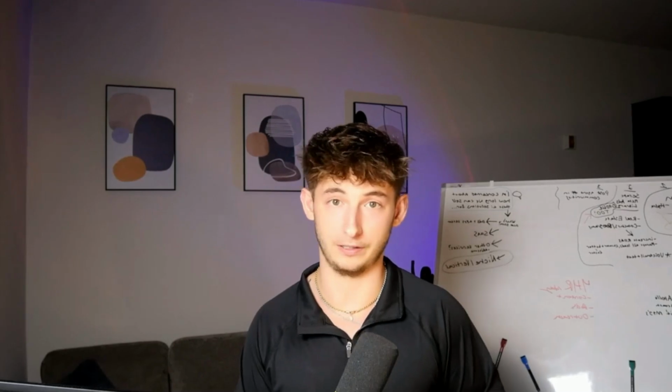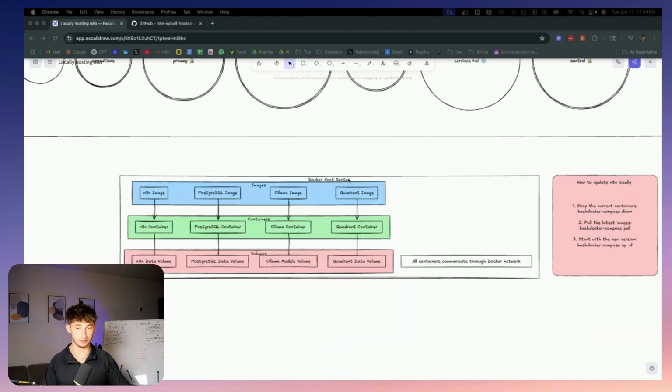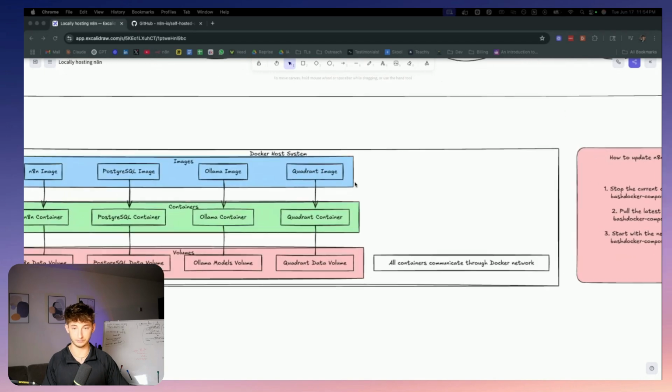definitely worth considering. Now, I know the technical stuff can definitely seem intimidating, but I'm going to walk you through exactly, step by step, how to do everything, and explain everything as simply as I can. But before we dive into the actual setup, let me quickly explain what we're actually going to be doing. So I have this nice little diagram for you guys.